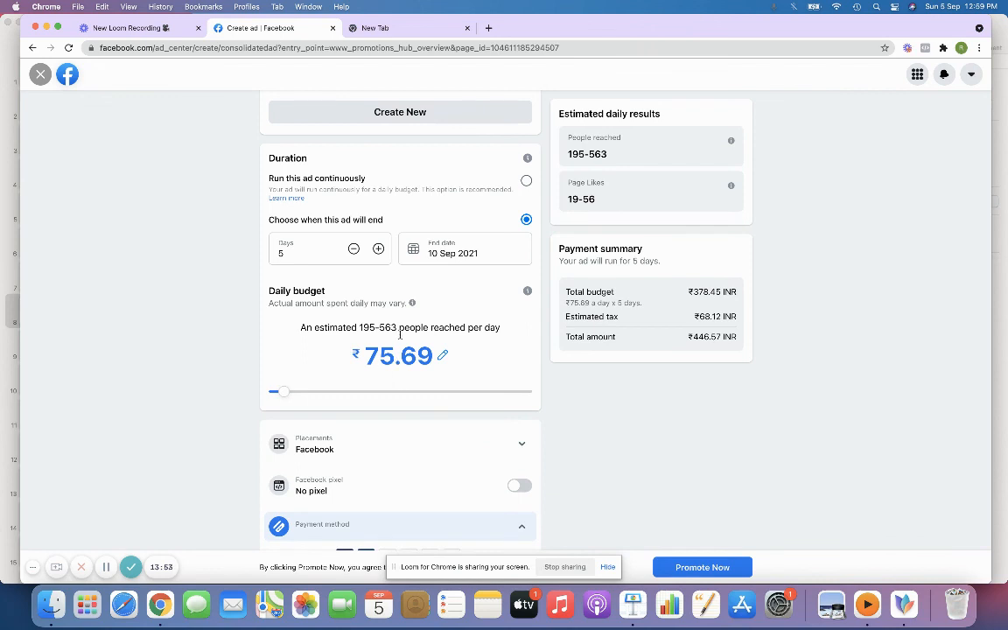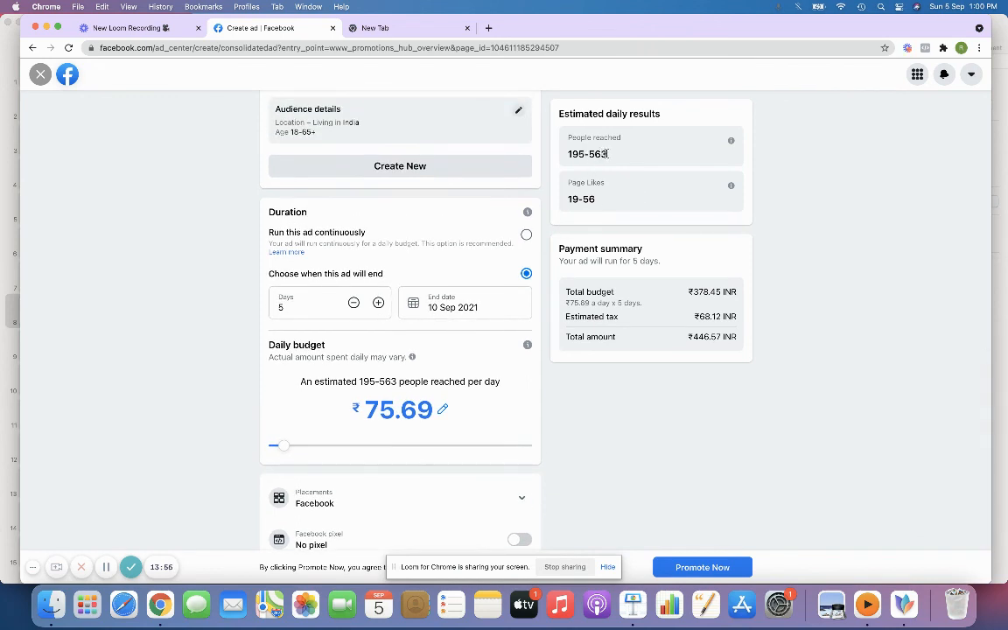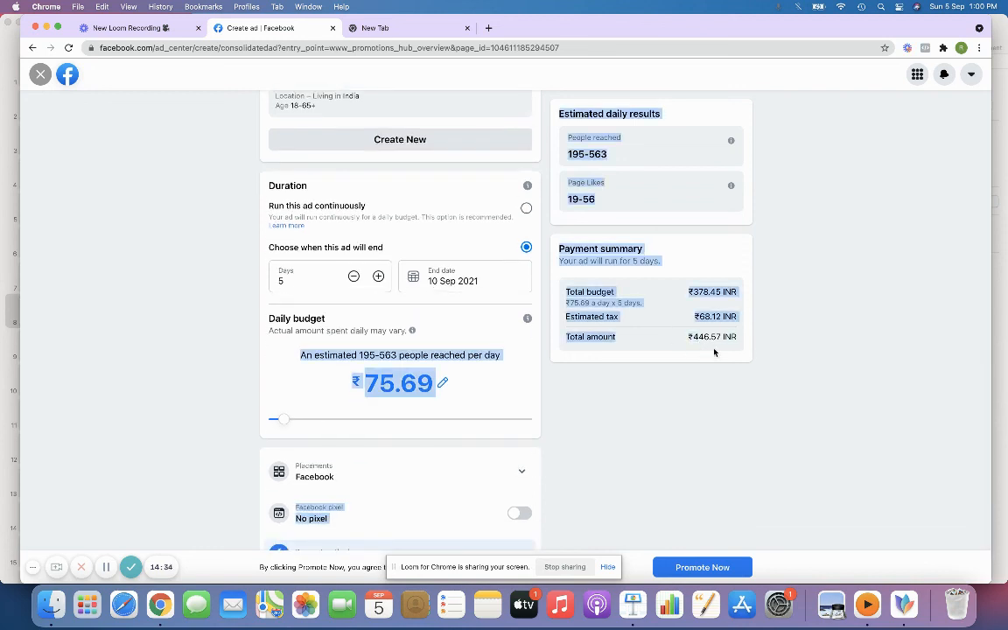So when I add 75 rupees per day, you'll be able to see 195 to 563 people will be reached. So this will be the daily reach, right? So when you click over here, it shows that my page like campaign reaches 195 to 563 people, right? And the approximate estimate given by Facebook is, when I run the campaign for 75 rupees per day, my page likes will be like 19 to 56. And the total amount that I will be spending is 446.